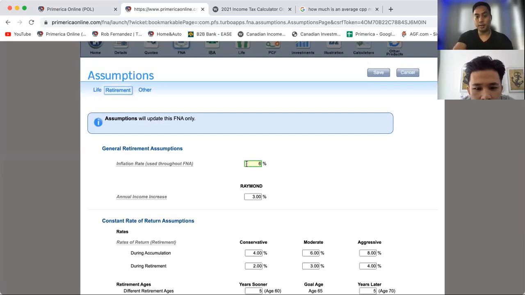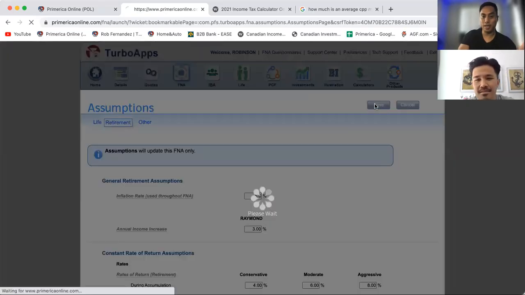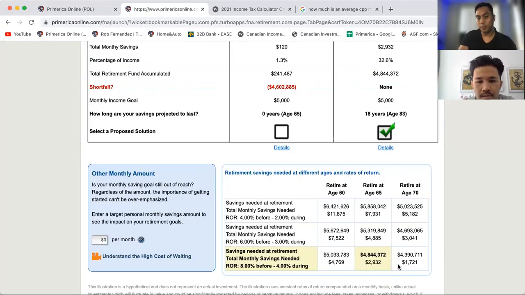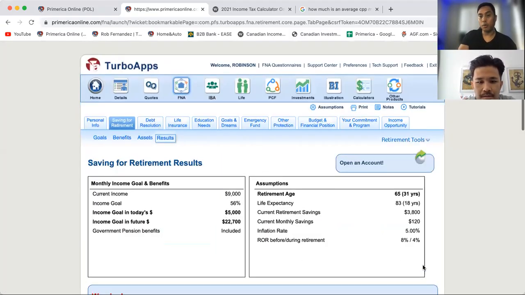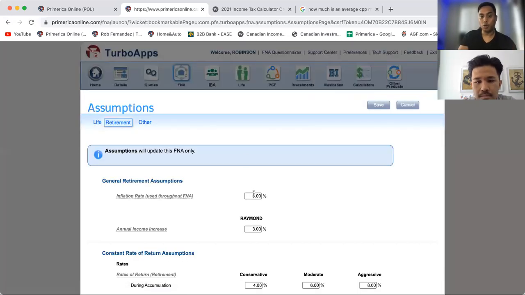Imagine you put 6%, right? You put 6% here, save. See, look, it won't even let you. It's too much inflation. It's way too much, right? So let's just go 5%. Look at this. It's crazy. He needs to put in more money now. It's crazy, right?